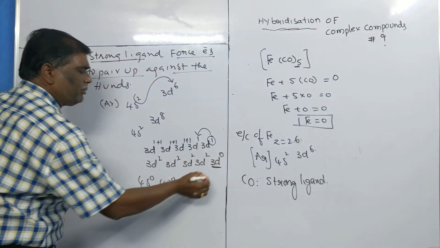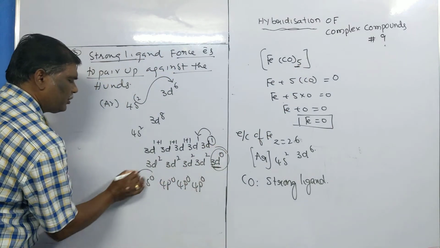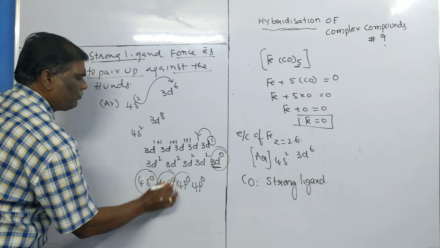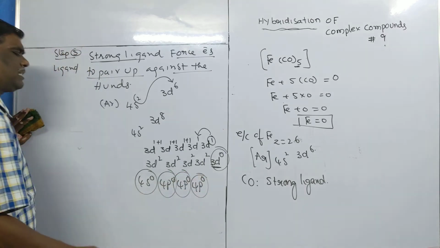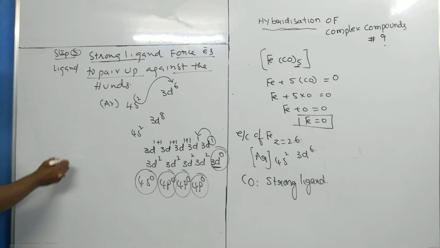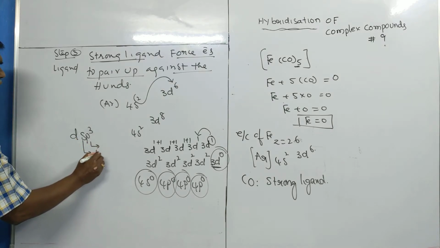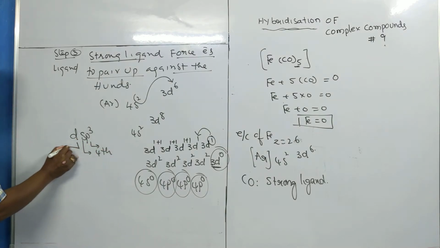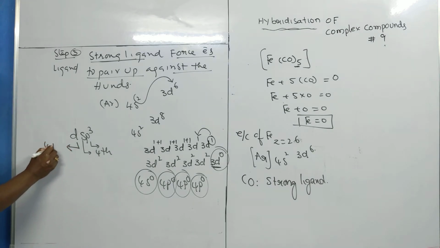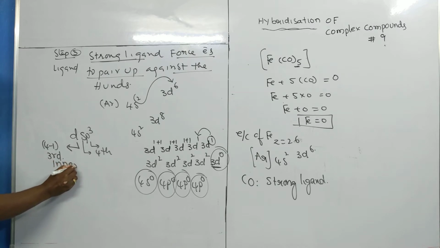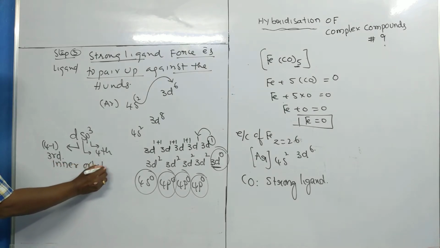We need 5 orbitals. 1, 2, 3, 4, 5 orbitals are taken. So this is known as dsp3 hybridization. You know s and p belong to the 4th shell, whereas d belongs to (n minus 1), that means the 3rd shell. So this is the inner orbital, and this is called an inner orbital complex.